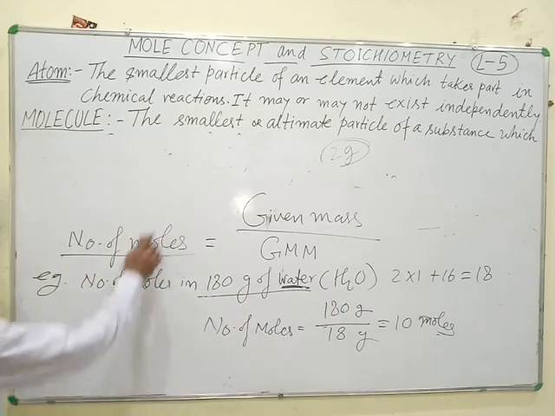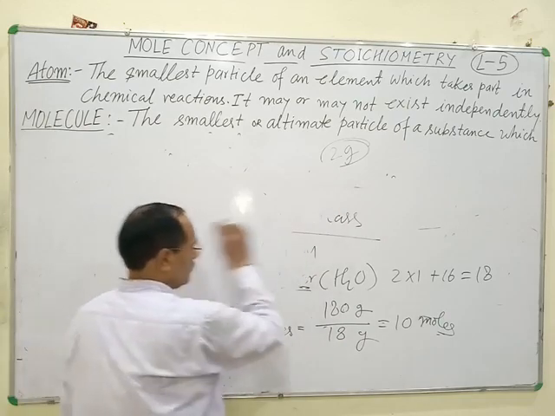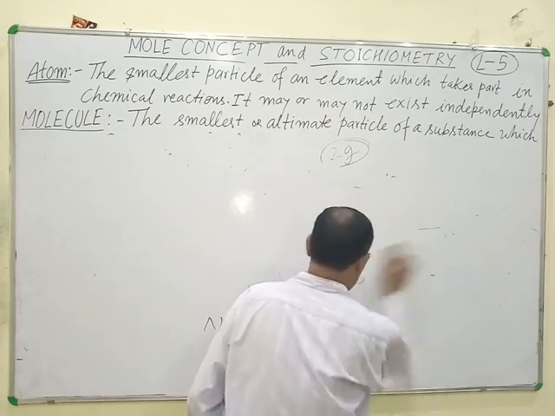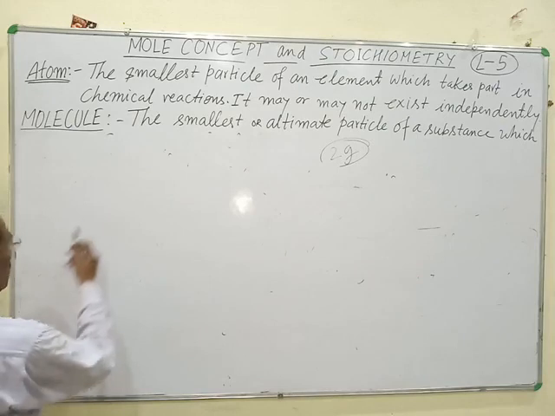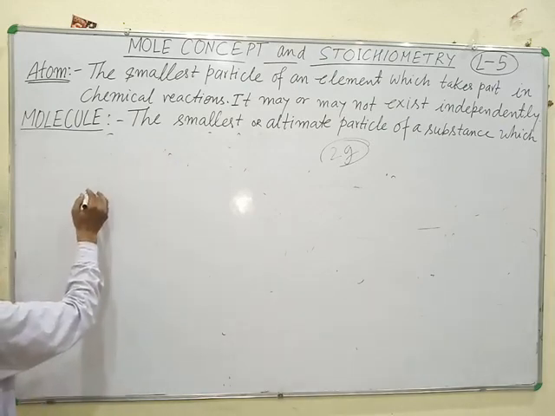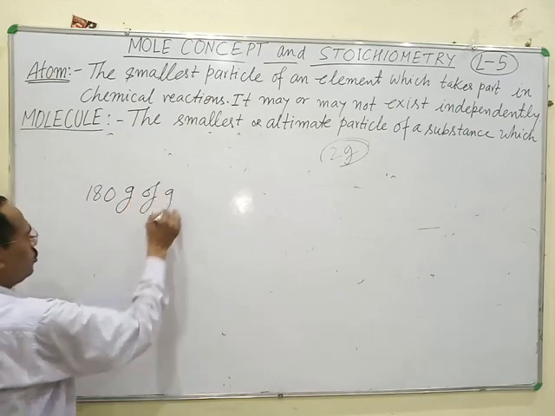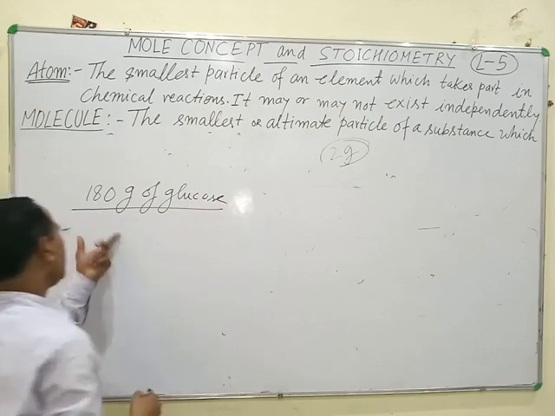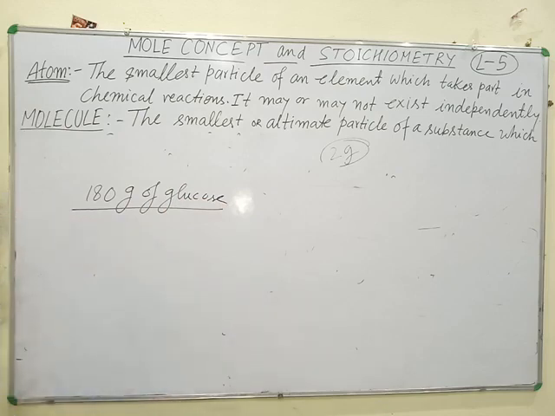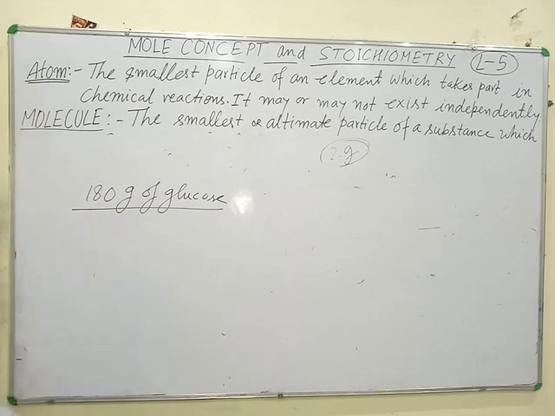Similarly, 180 grams of glucose is given. Calculate how many moles of glucose are present in 180 grams of glucose.